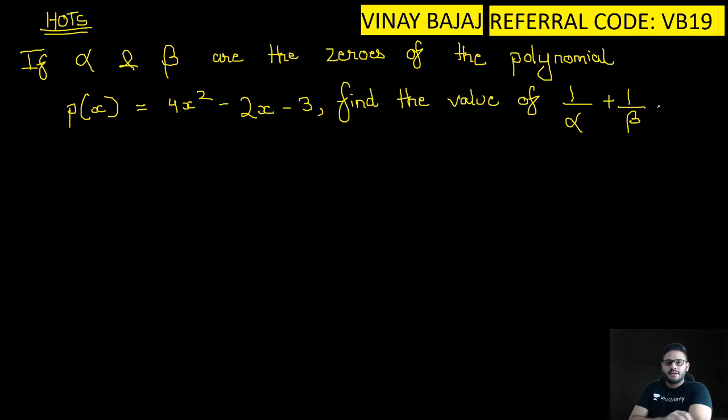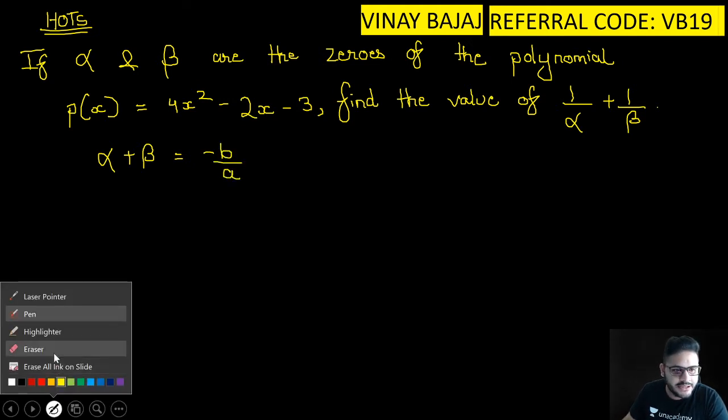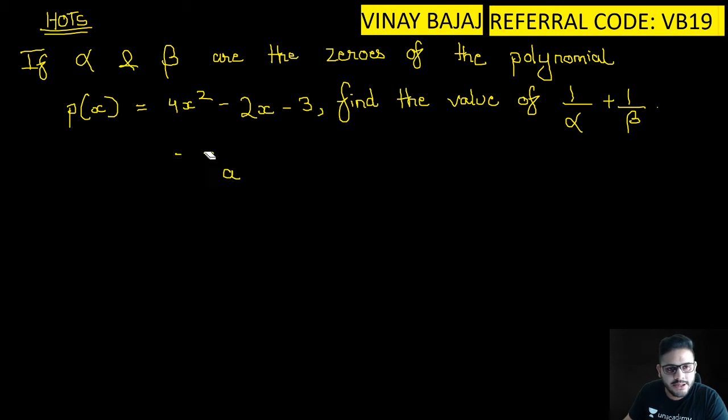Solve guys. Simple question. Start solving. I know everyone knows. We know that alpha plus beta is equal to minus b upon a. Extremely sorry, I should differentiate between the colors, so I'll just erase this and write it with white this time. So solution.